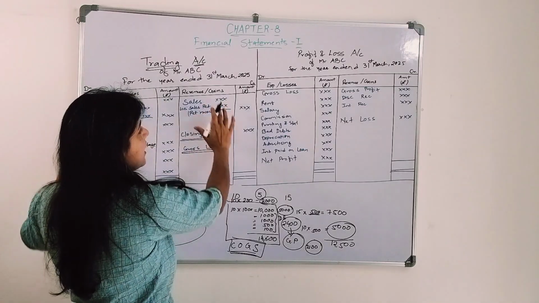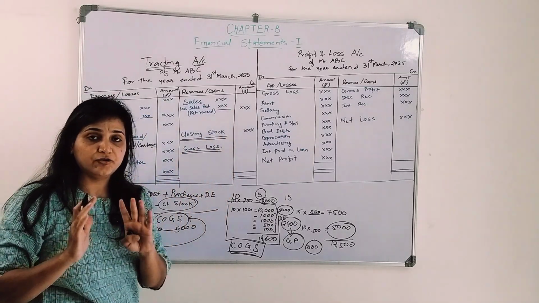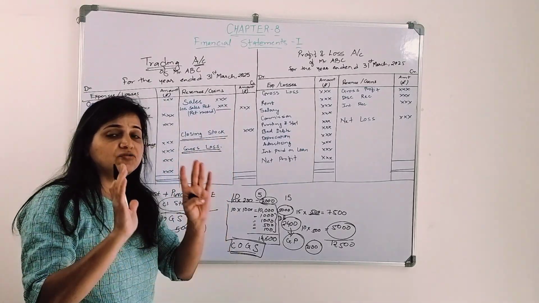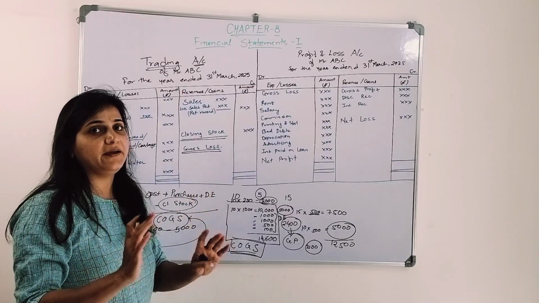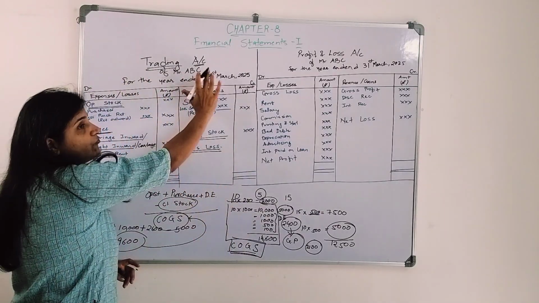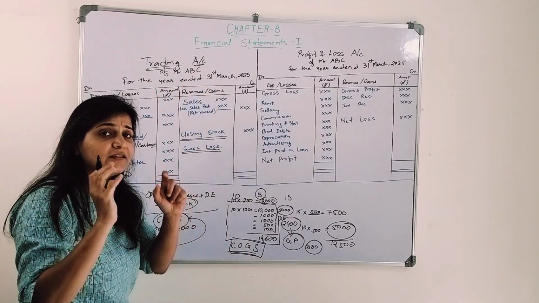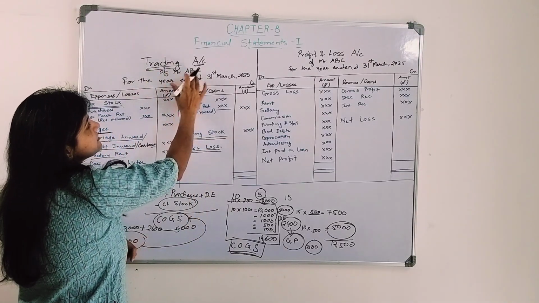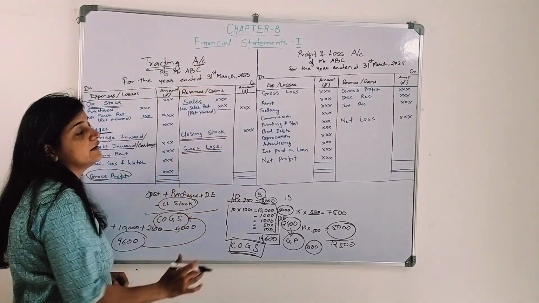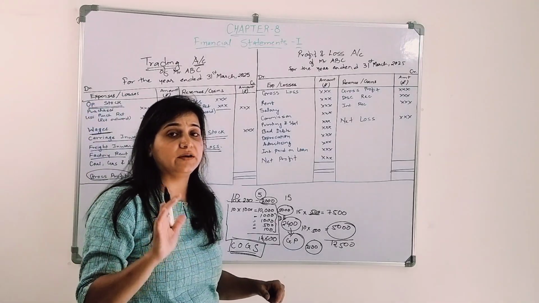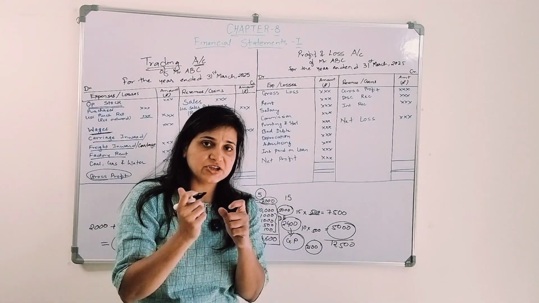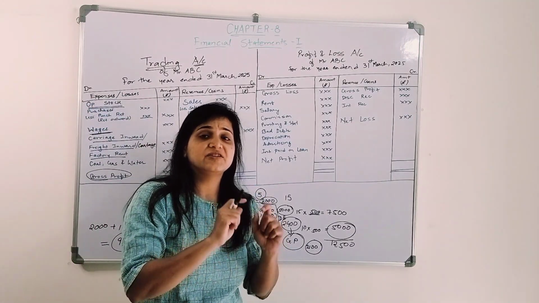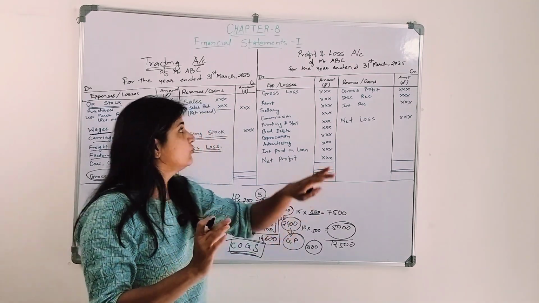Okay, and this is how we will prepare a trading account. Things which we need to keep in mind while preparing a trading account is the proforma, what are the things that we need to write. So it's the trading account of Mr. ABC for the year ended 31st March 2025. It relates to which year? The financial year which ends on 31st March 2025.